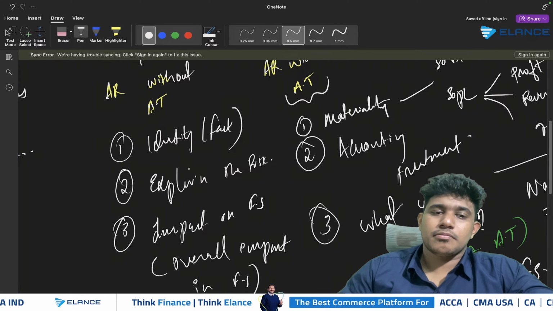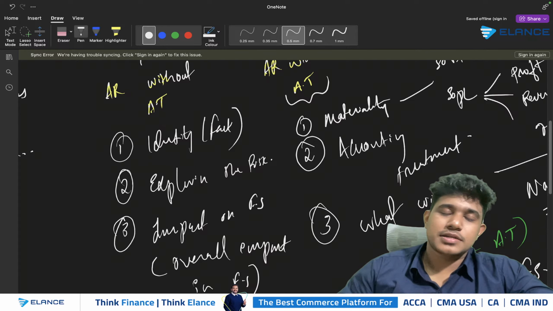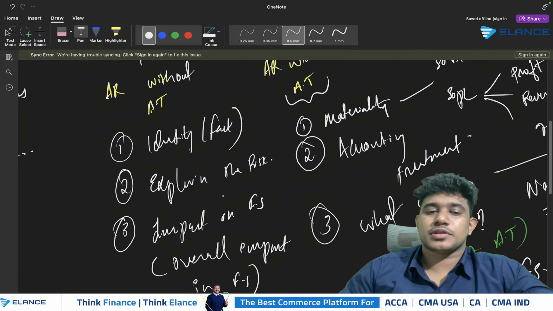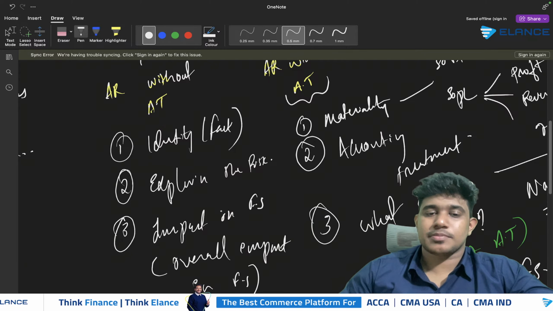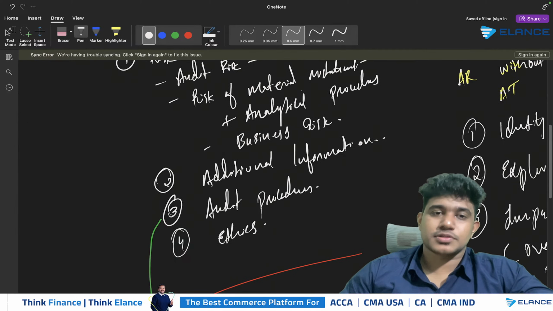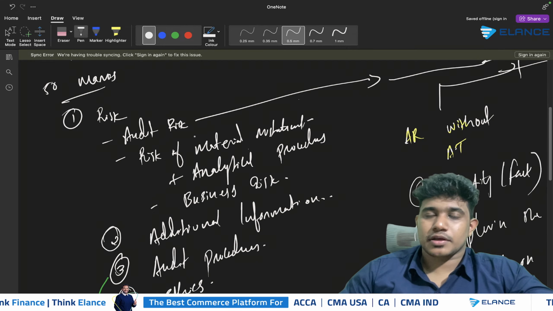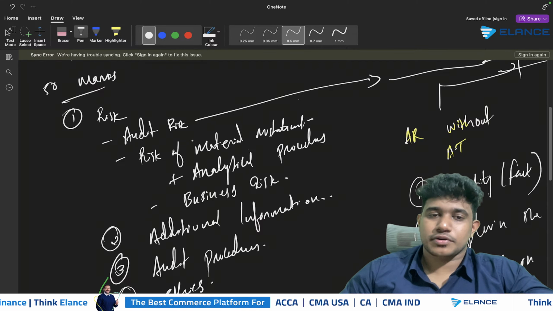You need to properly mention how the item will be considered a risk, and you need to mention the impact that will be created on the financial statements. In that case, you have to mention the overall impact in the financial statements. So this is what you need to consider while identifying and explaining the audit risk.